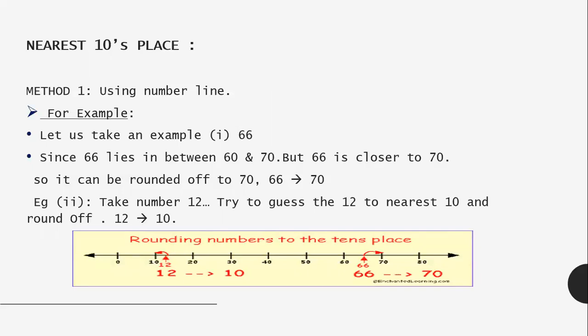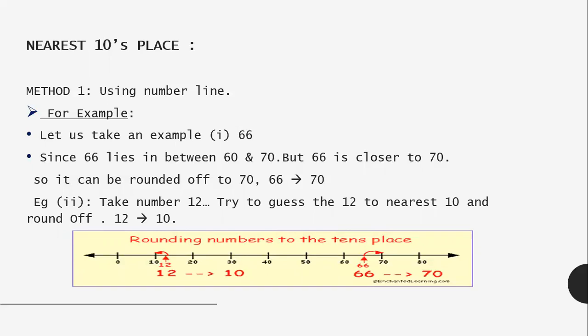Next, we are starting with how to round off to the nearest tens place. If you have to round off a 2-digit number, we can use two methods. Method 1, we can use a number line. For example, we have the number 66.